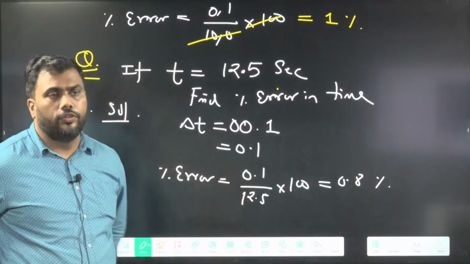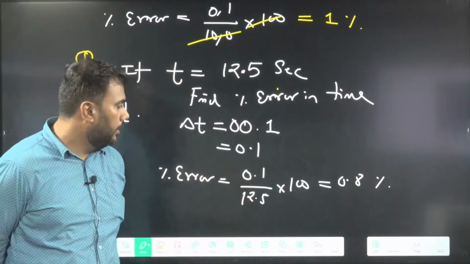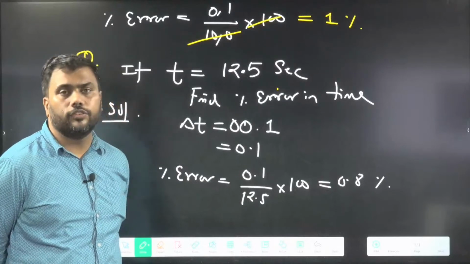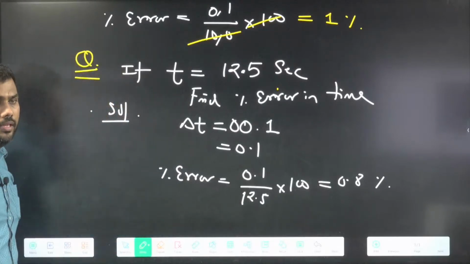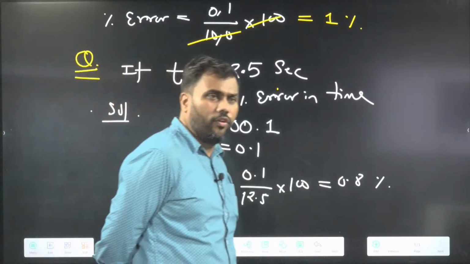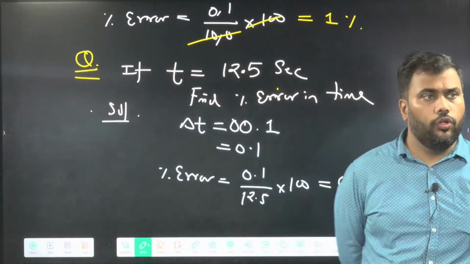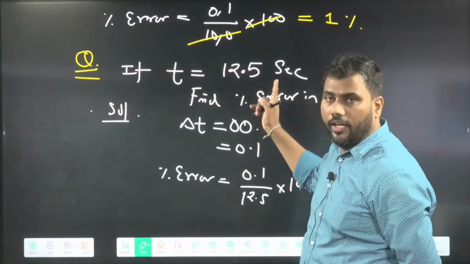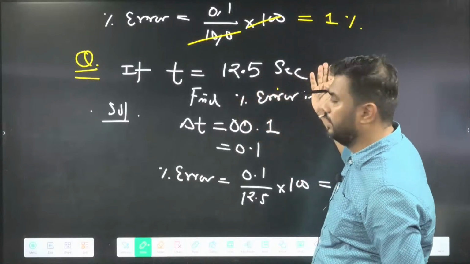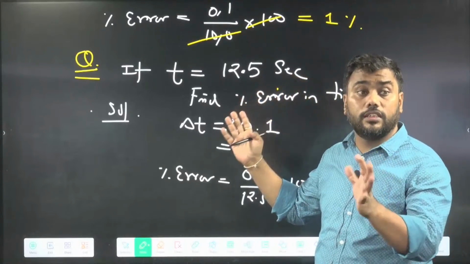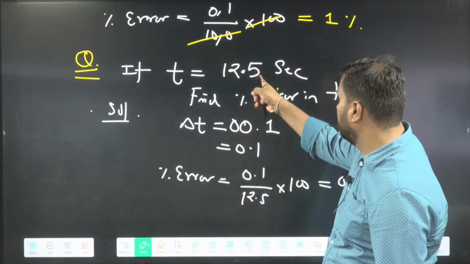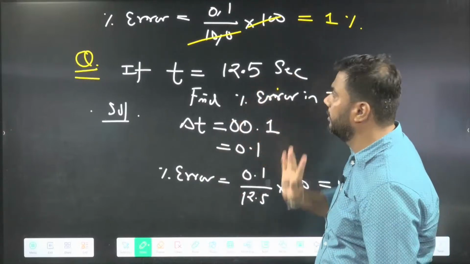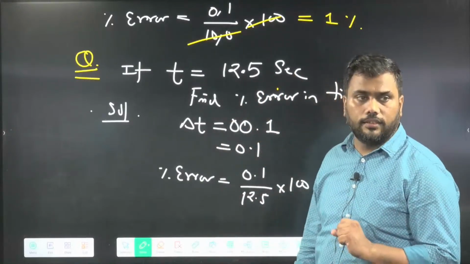Is this clear? Are we getting this question? So whenever the error is not given, we will assume the last digit is uncertain, that the error is in the last digit.